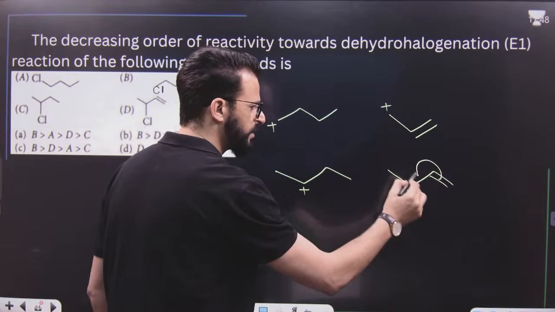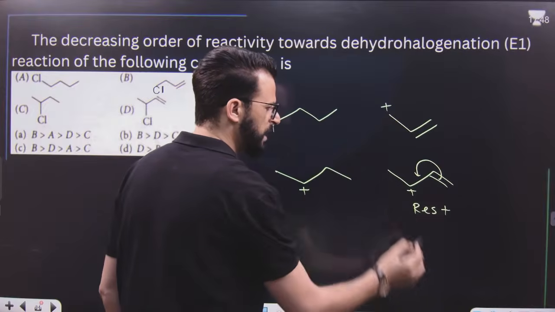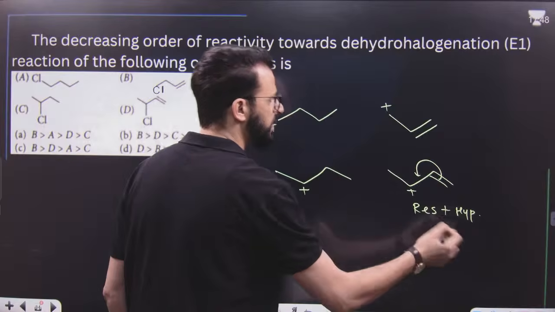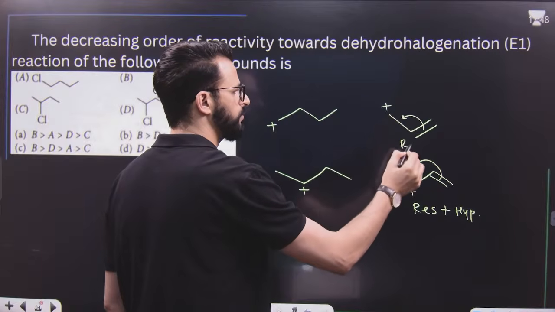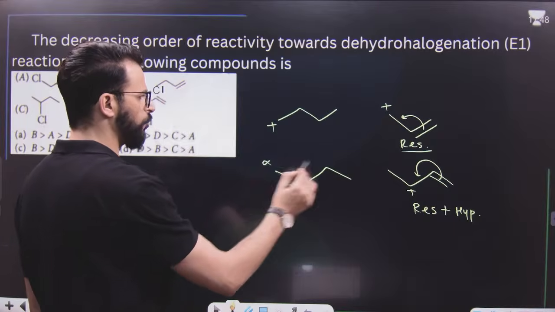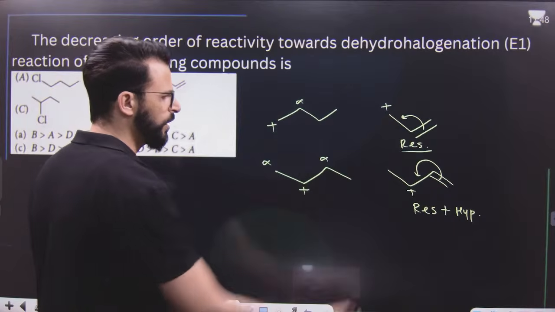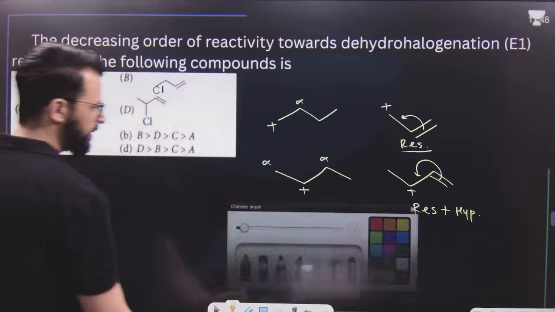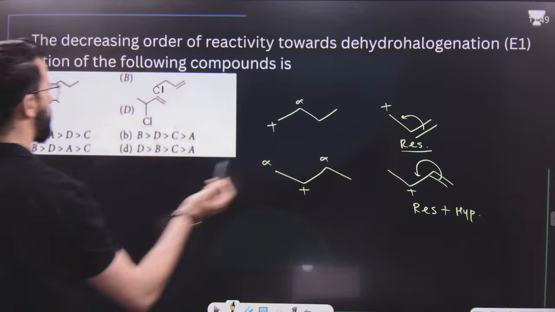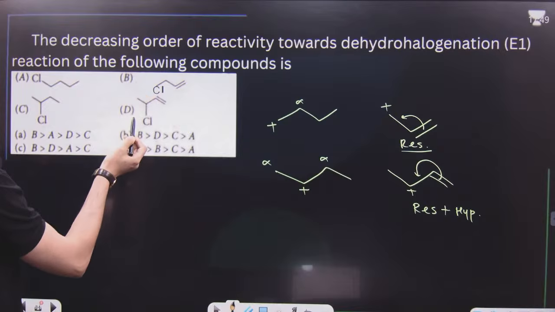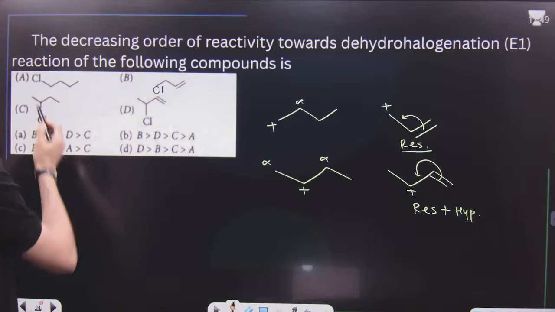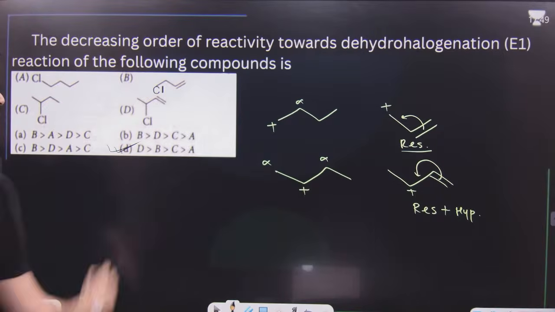This is stabilized by resonance plus this methyl group, I mean hyperconjugation, as well as inductive effect. This is stabilized by resonance only. These two are stabilized by hyperconjugation. This has more alpha hydrogen, this has less alpha hydrogen. So D is the most stable one. D first, then B. It forms more stable carbocation, so this is more reactive. Then B, then C, then A. D, B, C, A means it is option number D.